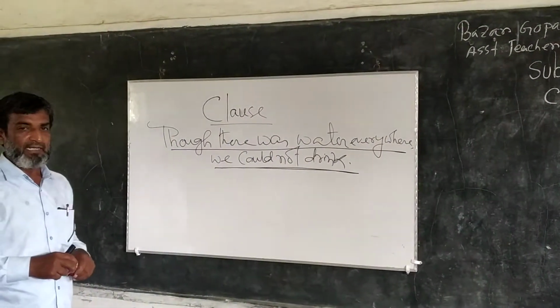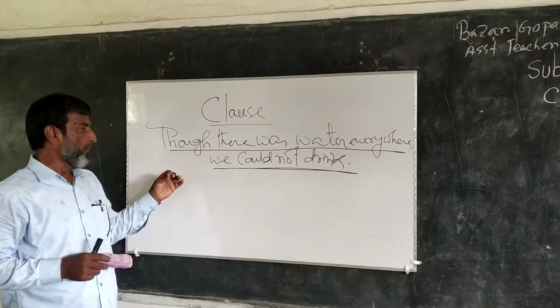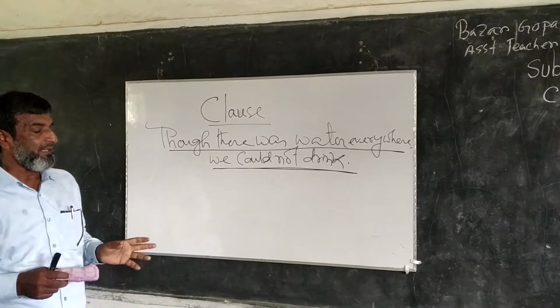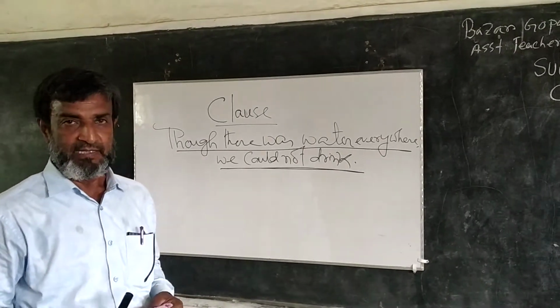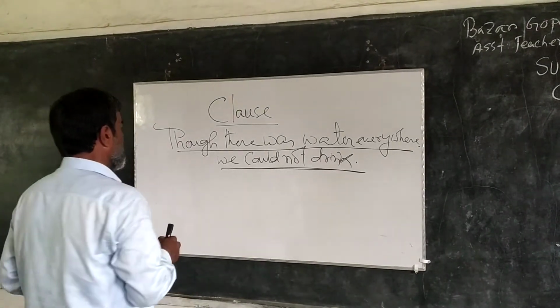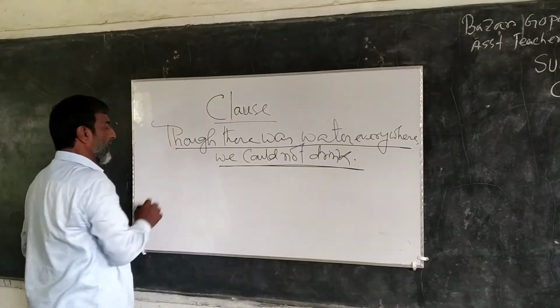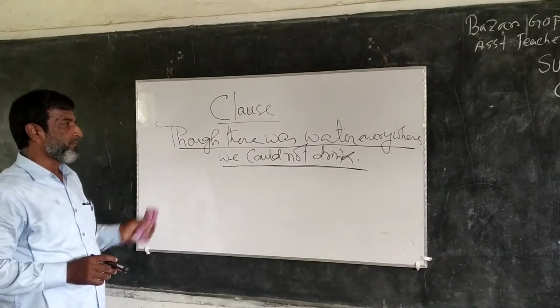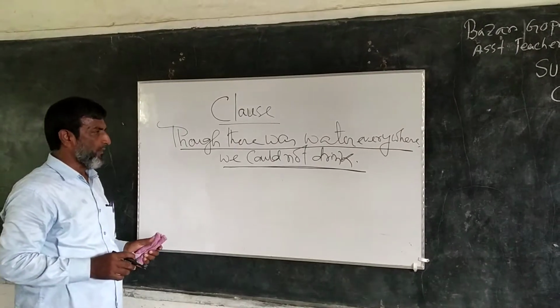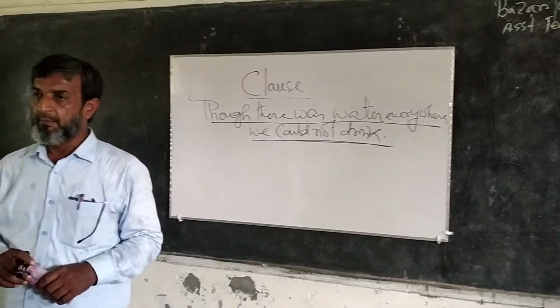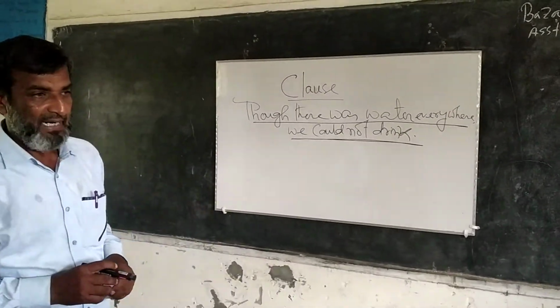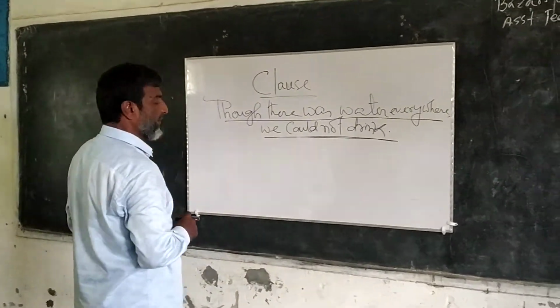So we can say that a clause is a group of words having a subject and predicate of its own, but used as a part of a greater sentence. From this idea, we can say that a clause is a group of words which have a subject and predicate, but is used as a part of a greater